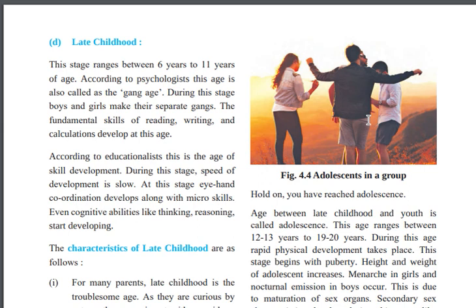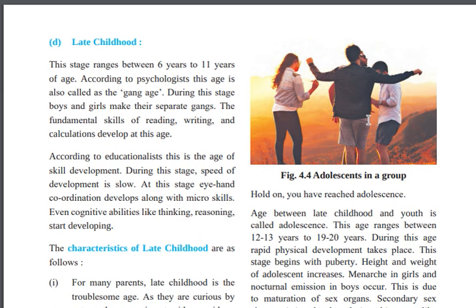Psychologists say this is the age where the child develops fundamental basic skills, and educationalists say the child is developing skills and eye-hand coordination with the help of micro skills, and cognitive abilities like thinking and reasoning start developing.